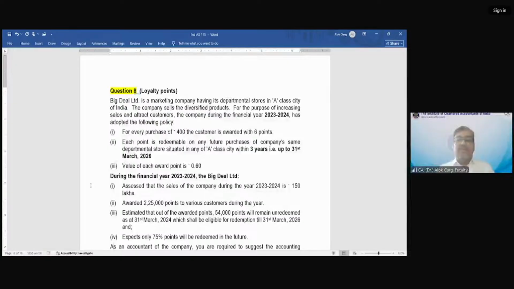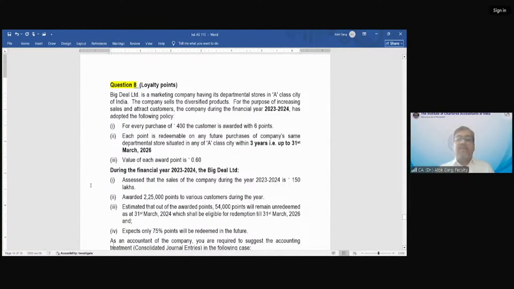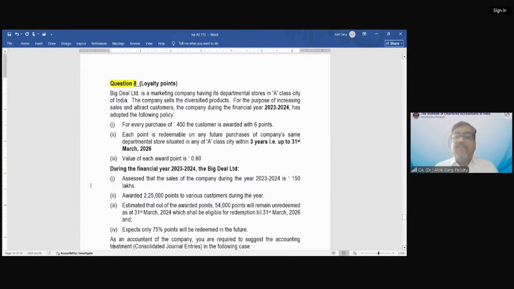Third, it is estimated that out of the awarded 2,25,000 points, 54,000 points will remain unredeemed as at 31st March 2024. So 54,000 will remain unredeemed.